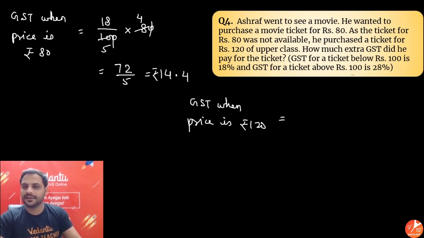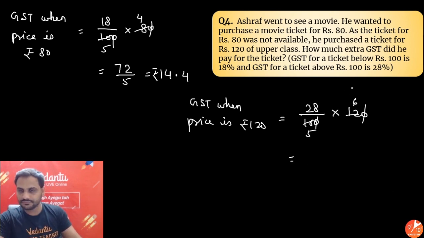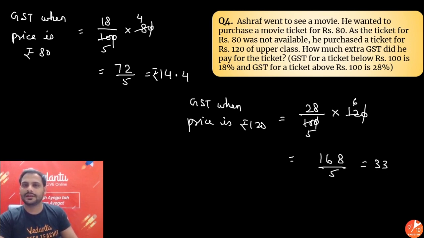Now second case, GST when price is rupees 120. So in this case, the GST percentage increases to 28% of rupees 120. This to this got cancelled. This is 2 6s are, 2 5s are. So 6 into 28 will be 168 by 5. So it will be equal to 5 3s are 15, remainder 3 is there. So 0.6, rupees 33.6.